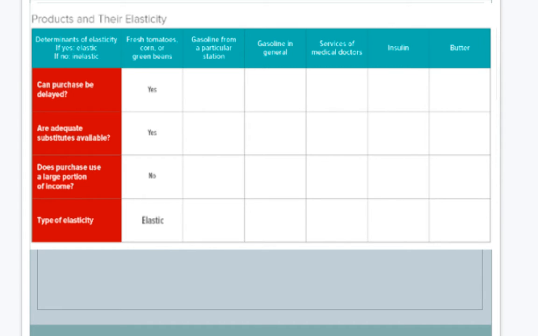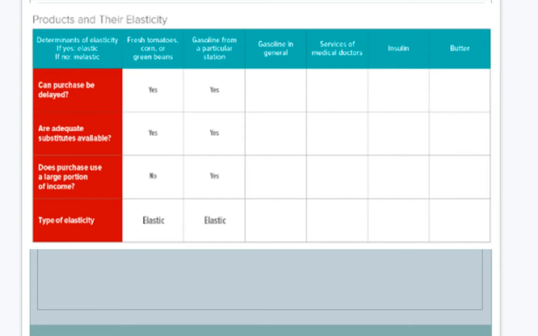Are there adequate substitutes available? Yes, because we could go to Sheetz, we could go to the Plaza, we could find different alternatives. Does the purchase use a large portion of income? Well, yeah, gas is expensive, and if we want to fill up, it could be pretty pricey. So if we answer yes, yes, yes, then the purchase of gasoline at a particular station is going to be an elastic demand because we could do something different with it.